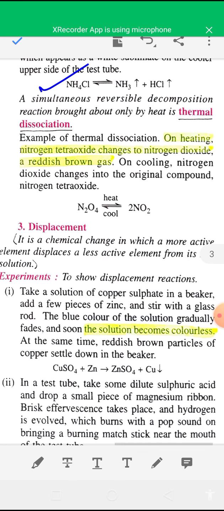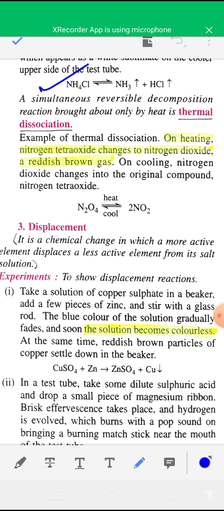Now see thermal dissociation reaction. What is thermal dissociation reaction? A simultaneous reversible decomposition reaction brought about only by heat is known as thermal dissociation reaction.